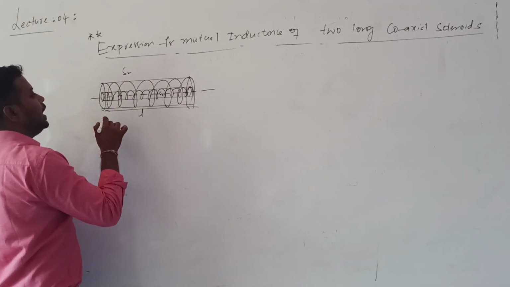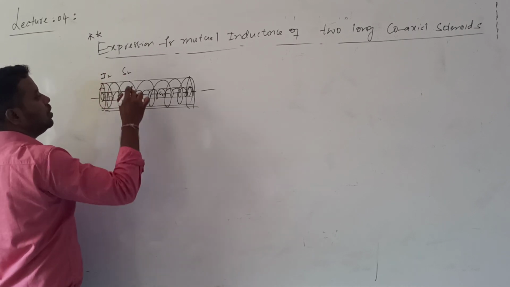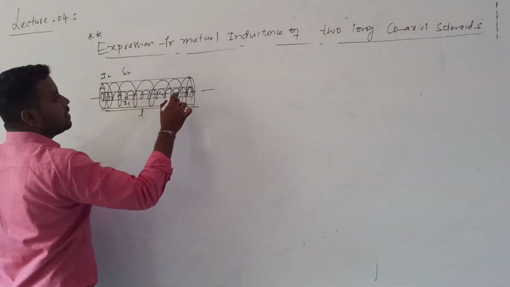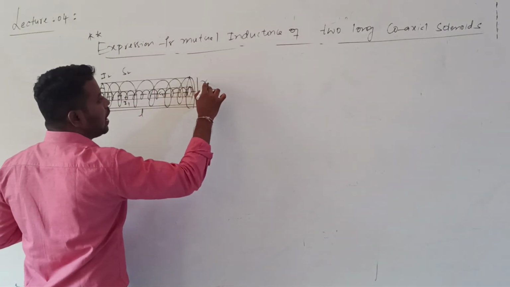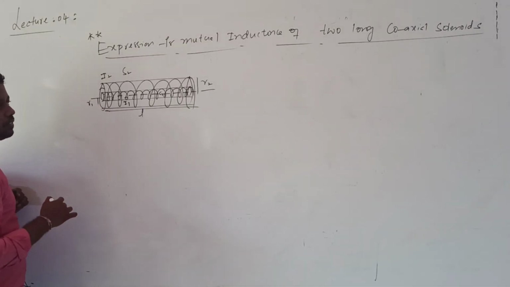The current is carried by both. The current passing through outer one is I2. The current passing through inner one is I1. The radius of outer one is R2 and the radius of the inner one is R1.